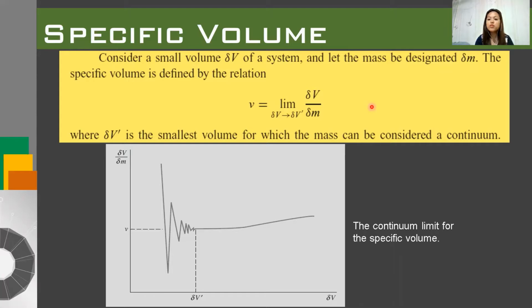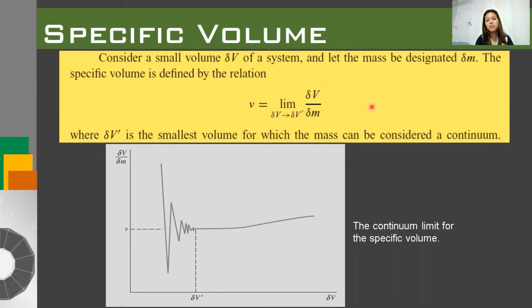Since most of the systems that we consider are relatively small, the change in specific volume with elevation is not significant. Therefore, we can say that there is one value of specific volume or density for the entire system.